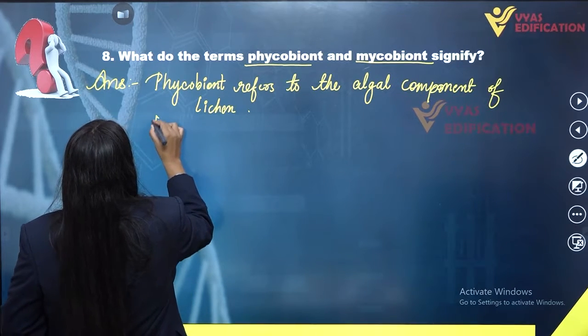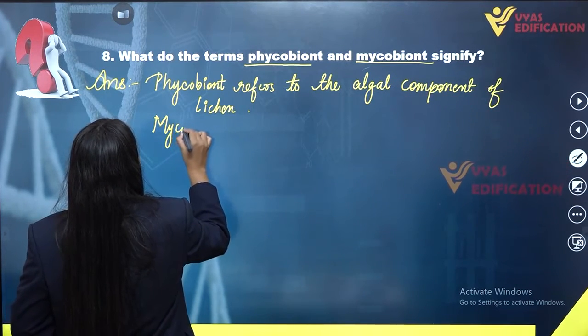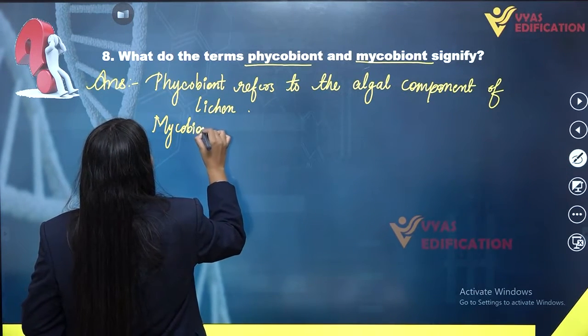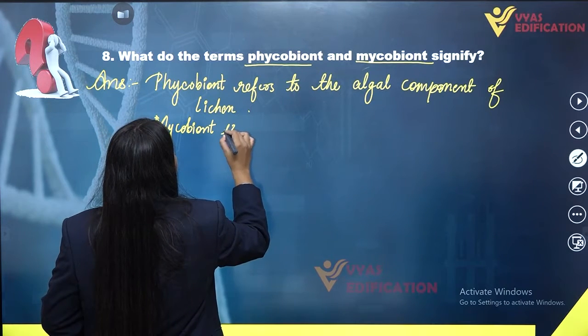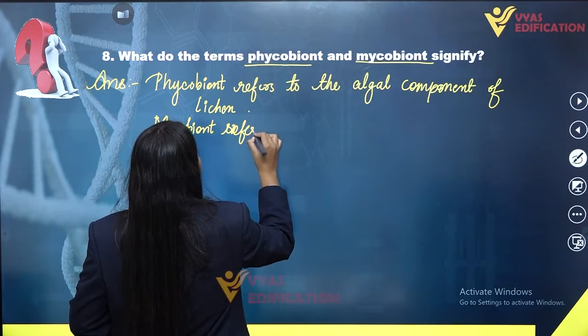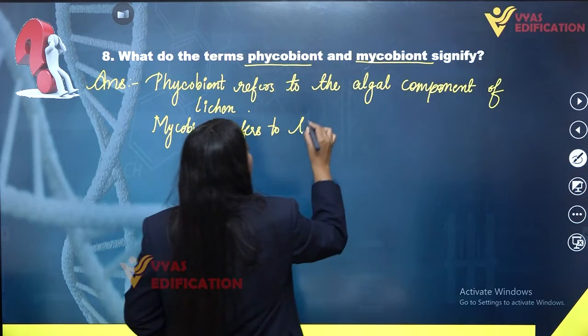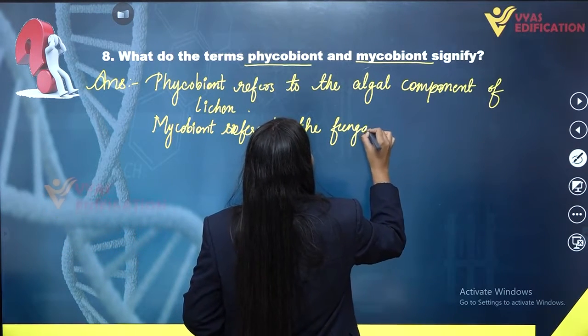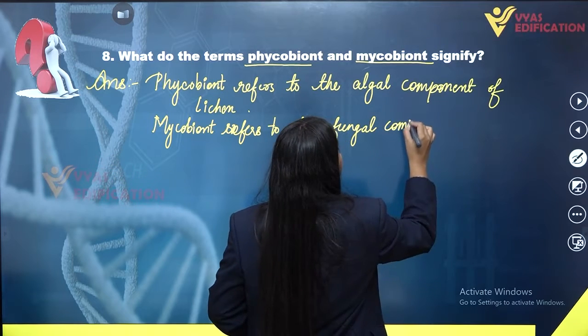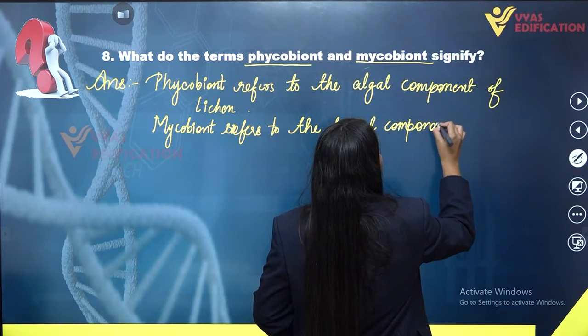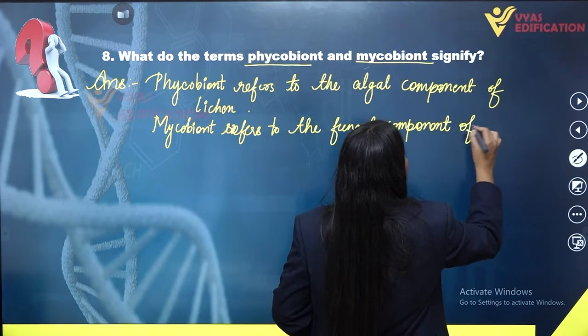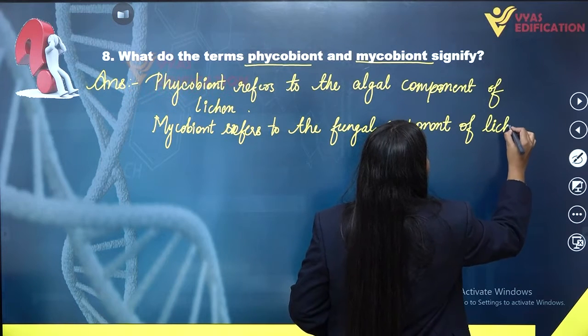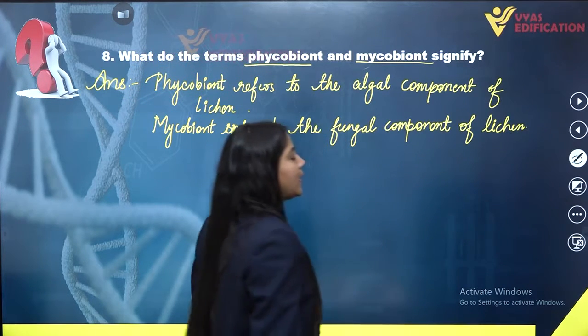And mycobiont refers to the fungal component of lichen. As I have already mentioned what lichen is.